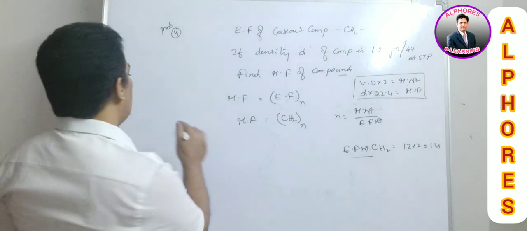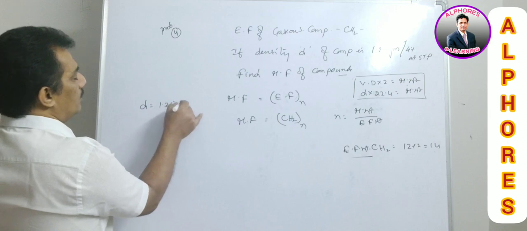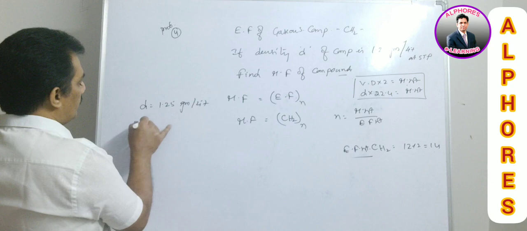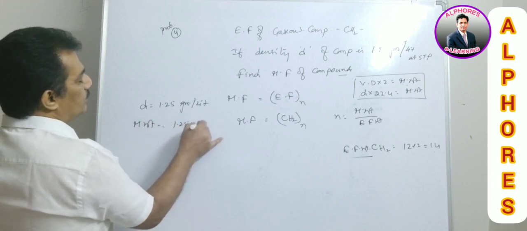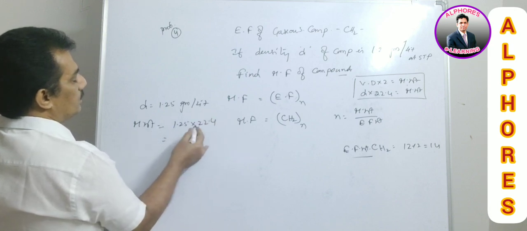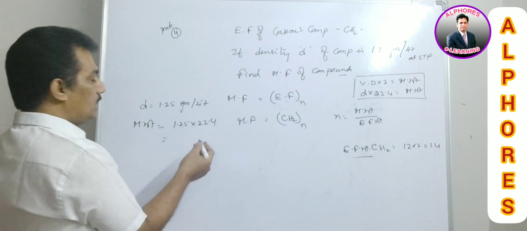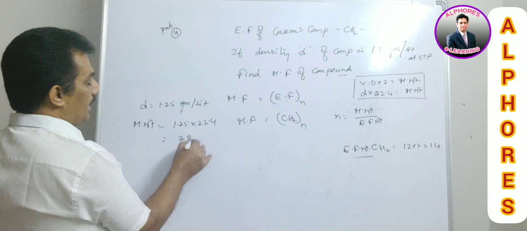Now when the density is given as 1.25 gram per liter, what is the molecular weight? Just 1.25 into 22.4 liters. It is nothing but 1.25 into 22.4, it is 28.